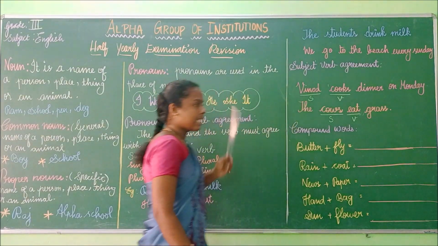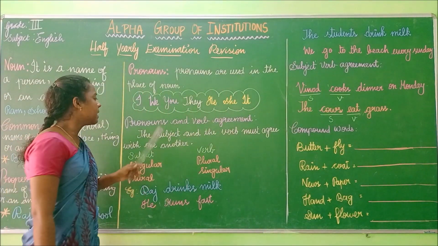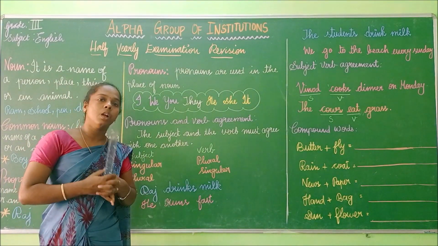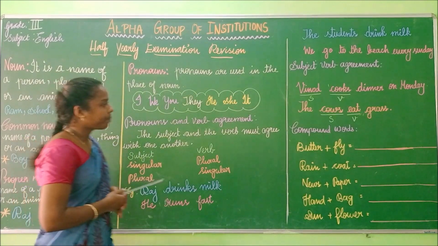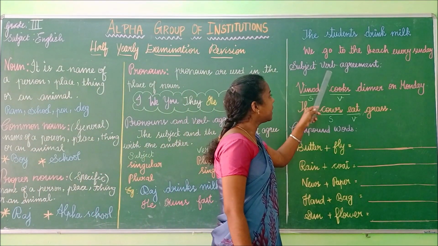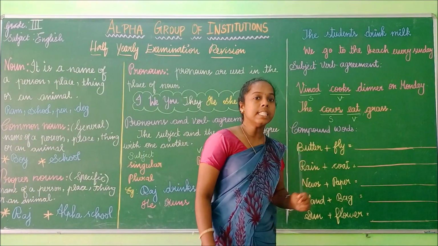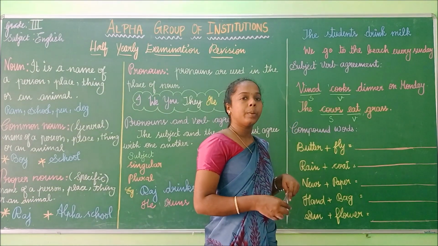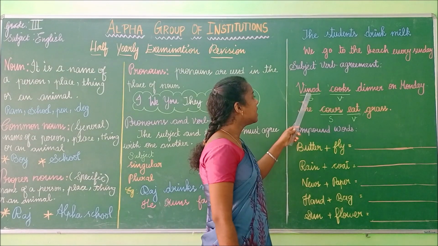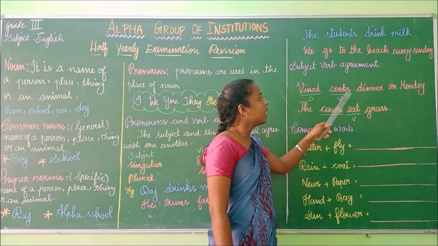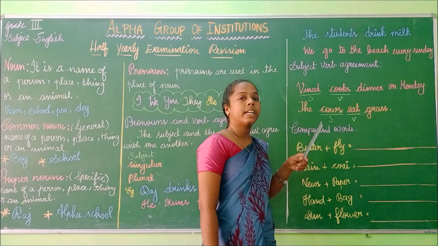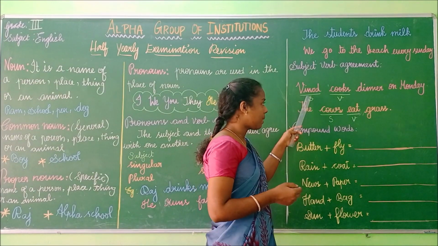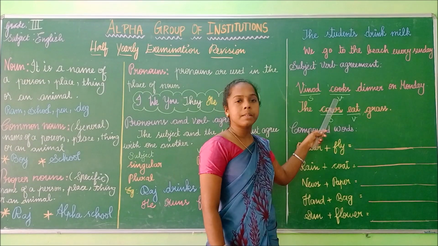So in the sentence, the subject and the verb must agree with one another. See, subject verb agreement. So in the sentence, the subject and the verb must agree with one another. See, he cooked dinner on Monday. Here I am talking about only one person. Here the subject is singular, the verb must be plural.